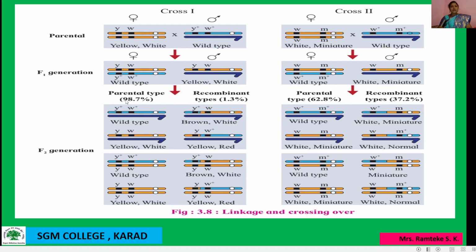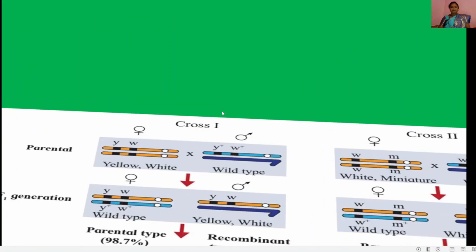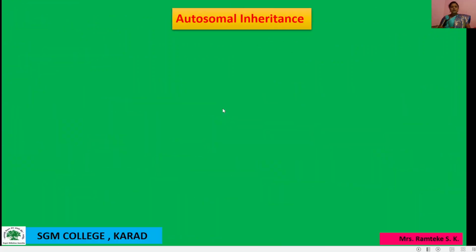Then parental type 98.7%, recombinant type 1.3%, and the F2 generation also see here. Okay. Then cross second, in this cross second, here is a white miniature wild type and wild type and white miniature. This is the ratio of parental type 62.8% and recombinant type 37.2%. Then another point is autosomal inheritance.